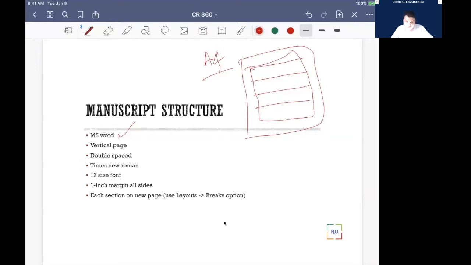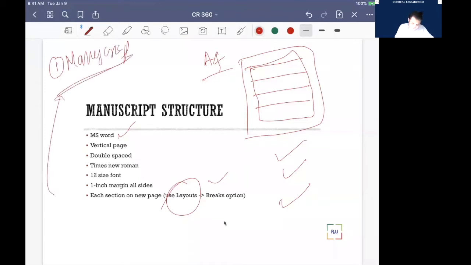When you go to Word, you will see in the Layout section there is a Break option. You can use that option so that each section of your manuscript, meaning the introduction, will be on a new page, the method on a new page, and the results on a new page, right? So one document is your manuscript, and it will have this format.